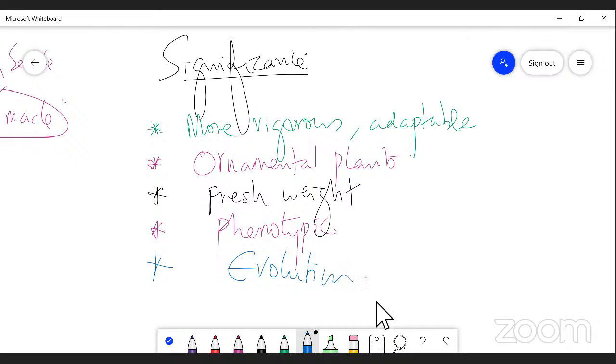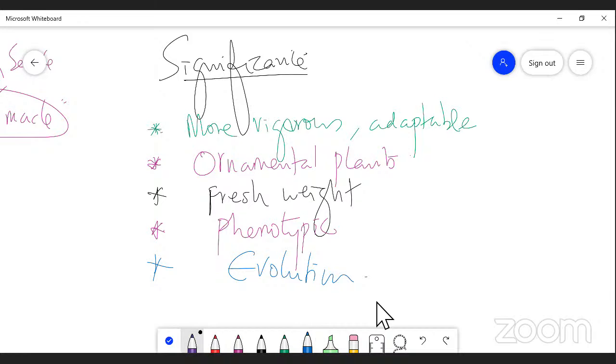Whether aneuploidy or euploidy, as we have discussed already, ploidy is of two types. They are aneuploidy and euploidy. Whether aneuploidy or euploidy, all the types of ploidy may play an important role in the process of evolution. So these are all the significance of ploidy.